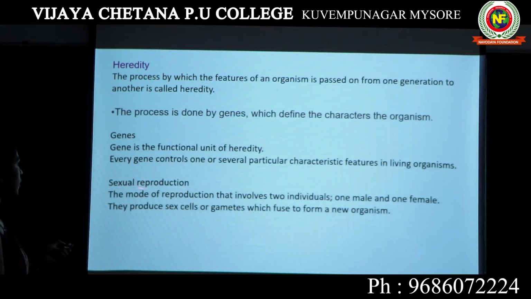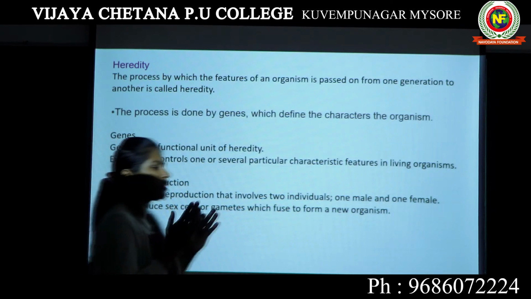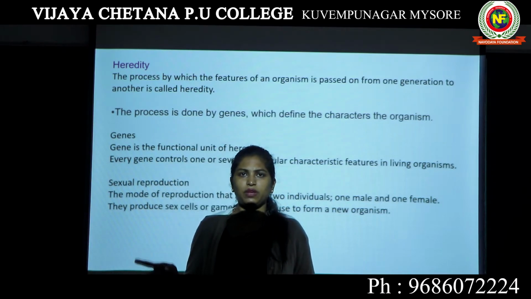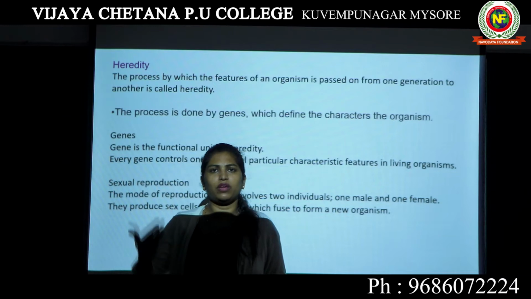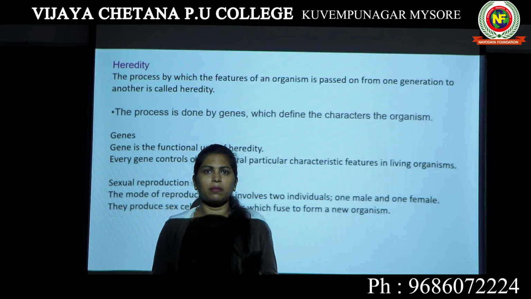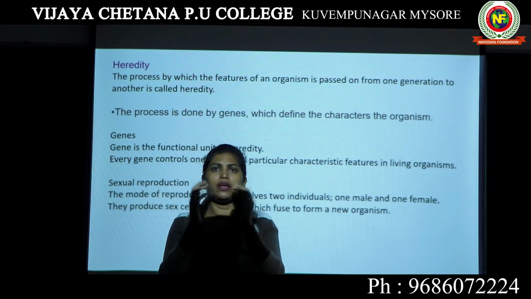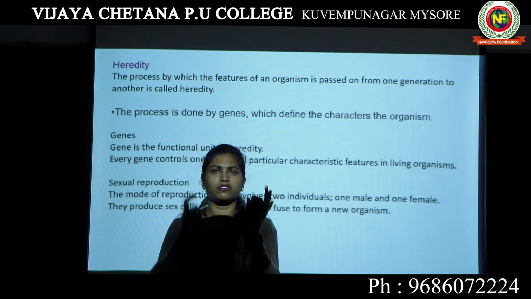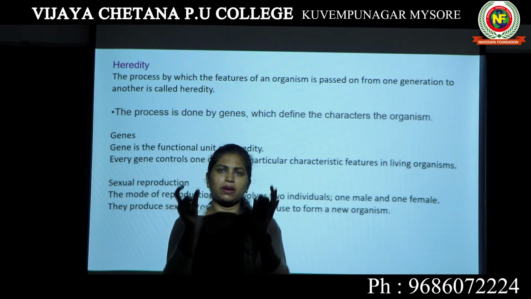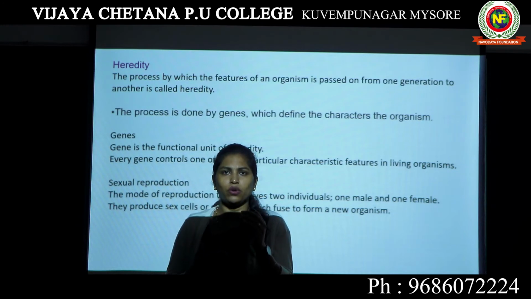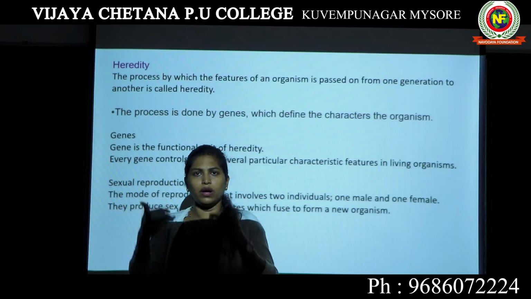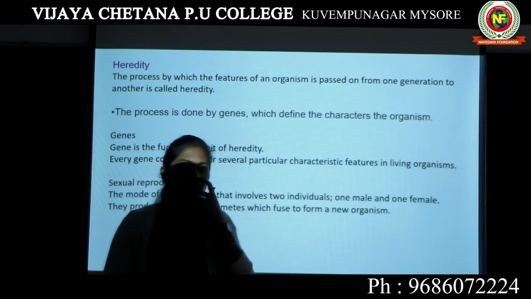Now, the next topic is sexual reproduction. Sexual reproduction is a type of reproduction where two individuals are required, one male and one female. Male produces male gametes, female produces female gametes. The male gamete is the sperm and the female gamete is the egg. When sperm and egg come together and fuse with each other, a zygote is formed. The zygote ultimately develops into an embryo, and the embryo develops into an adult, a complete human body.